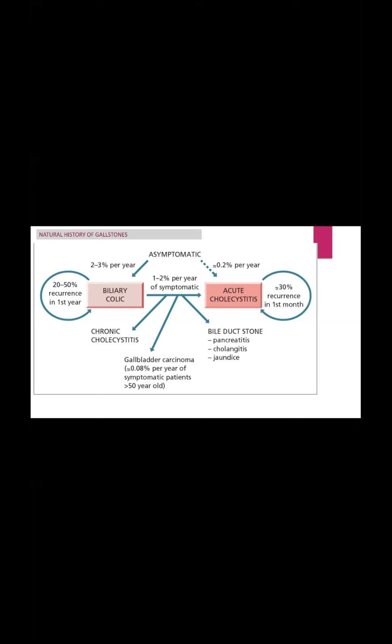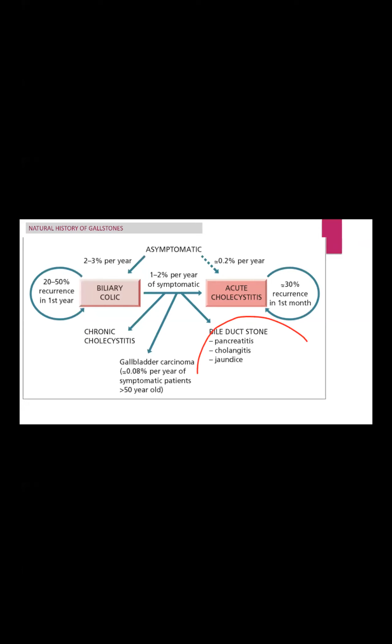We have to remember that biliary colic recurrence rate is 20 to 50%, but symptomatic presentation is more than asymptomatic. Symptomatic presentation for chronic cholecystitis or biliary stone can cause pancreatitis, cholangitis, jaundice. Okay. So we have to remember that gallstone is the clue for having bile duct stone, acute cholecystitis, and it can cause chronic cholecystitis. Even if age is more than 50 years, we have to think regarding gallbladder carcinoma.